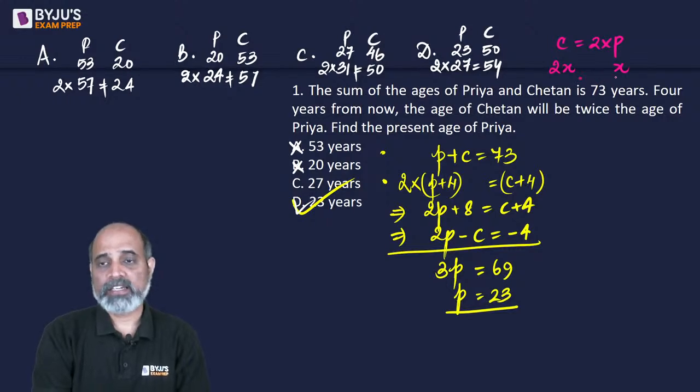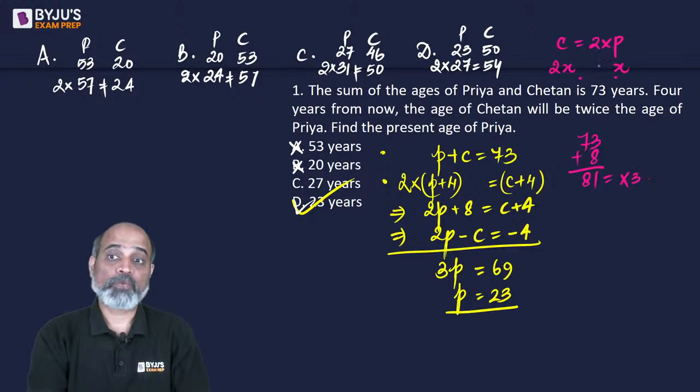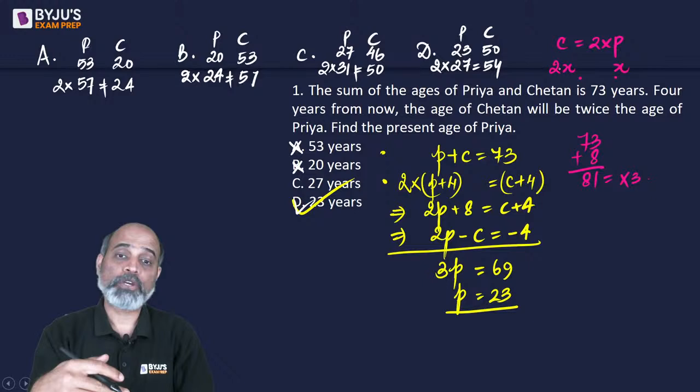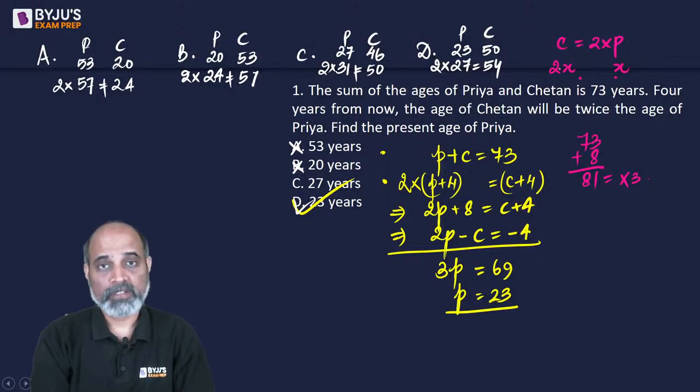That means the sum of their ages 4 years later is going to be a multiple of 3. So 73 we already have. If we add 8 to it, this is already a multiple of 3. But whatever would be Chetan's age, it should also be an even number.